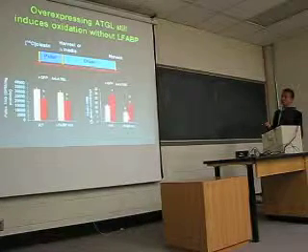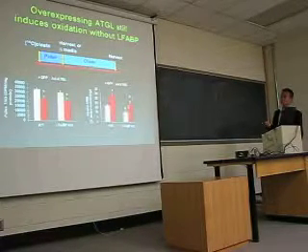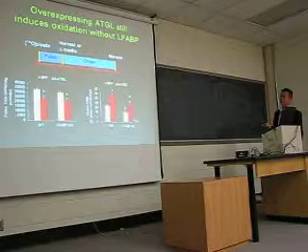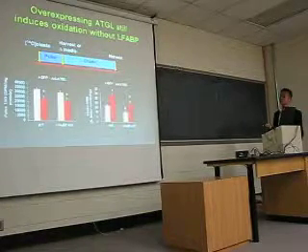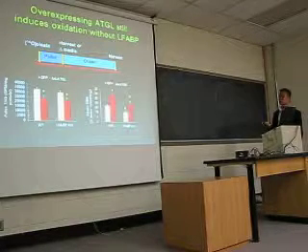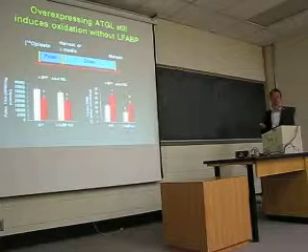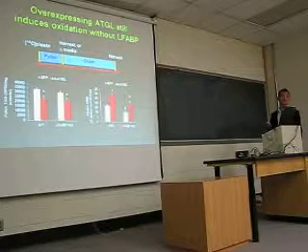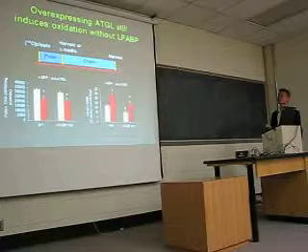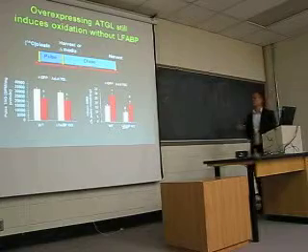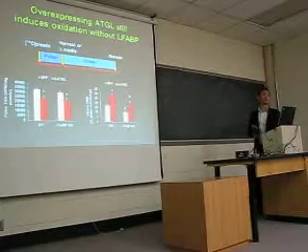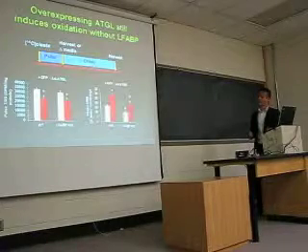But when we overexpress ATGL, we still see an increase in beta oxidation despite the fact that LFABP is absent. This suggests that LFABP is perhaps not important in mediating ATGL-regulated beta oxidation, so perhaps LFABP doesn't actually carry ATGL-hydrolyzed fatty acid to the mitochondria for beta oxidation.